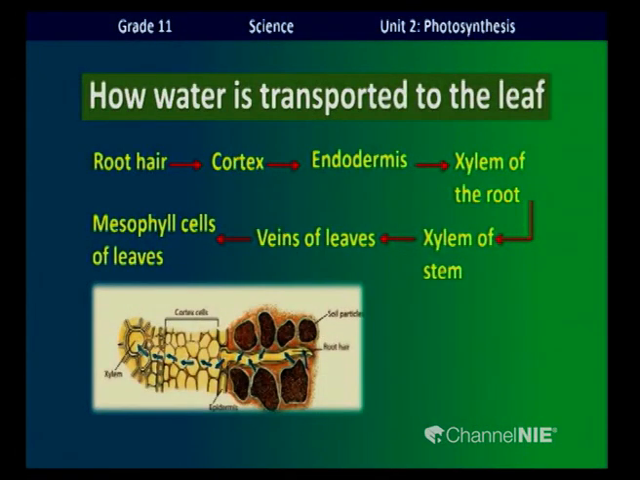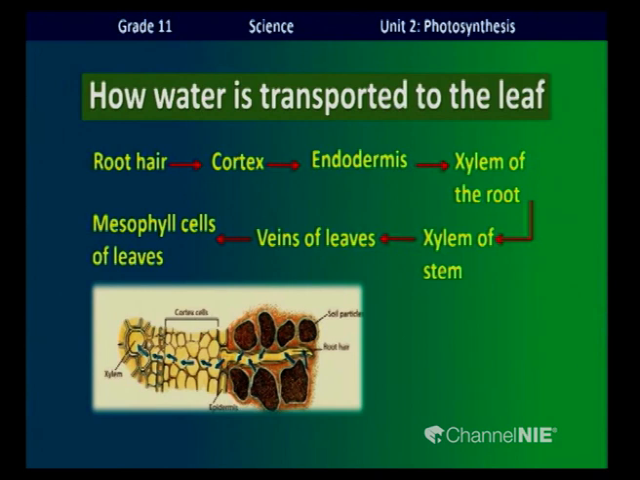How water is transported to the leaf. Now this diagram shows you step by step how water is transported to the leaves. So it is absorbed by root hair, then transported to the cortex, and it passes the endodermis and reaches the xylem of the root. Then the xylem of the stem and veins of the leaves, and finally mesophyll cells of the leaves. This is the path of water, children.